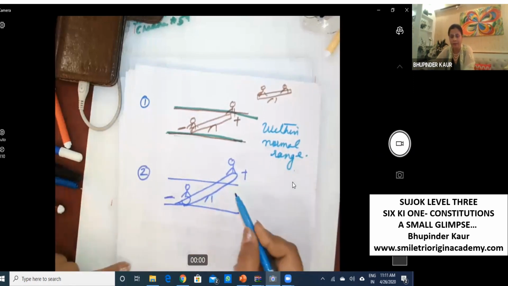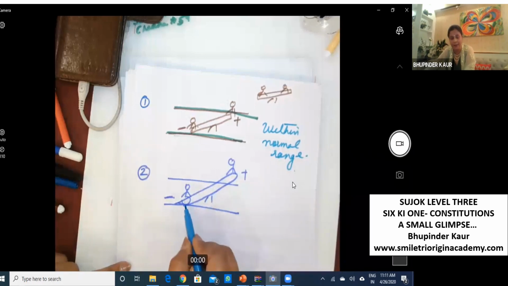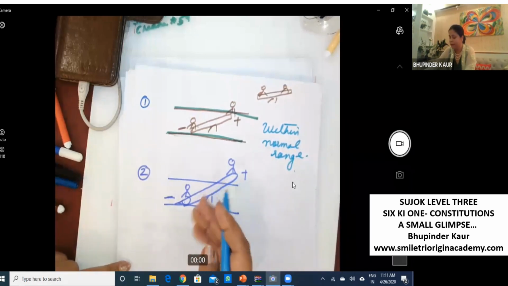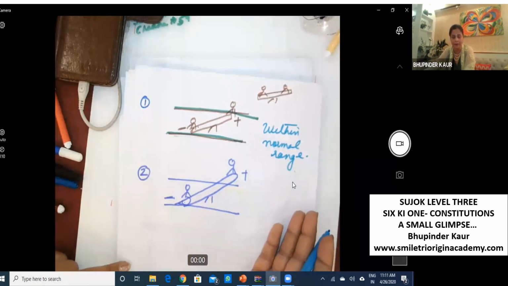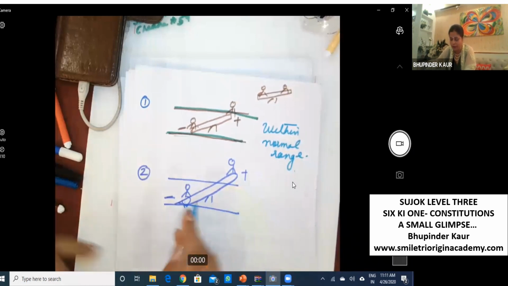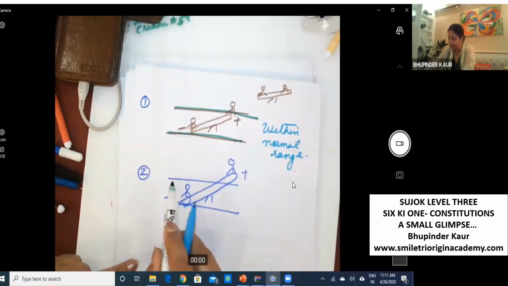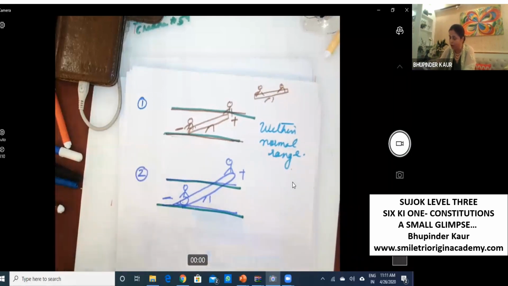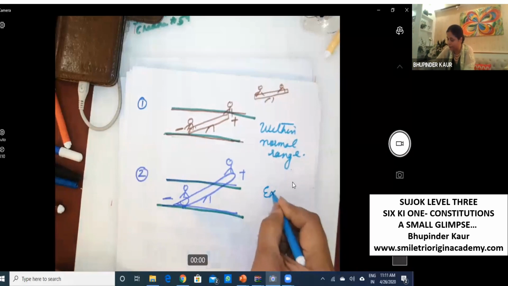Can you see deficiency? Because you very easily say that this is deficient or this is excessiveness, but here you see that this deficiency is within the normal range, but this excessiveness has crossed the borderline. This is called excessive stage.